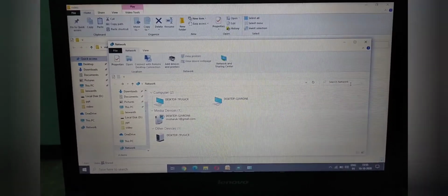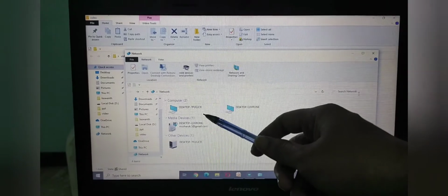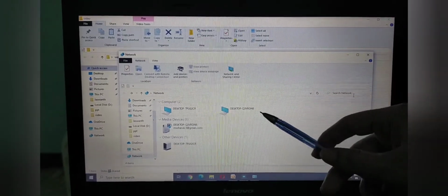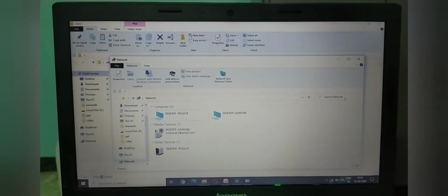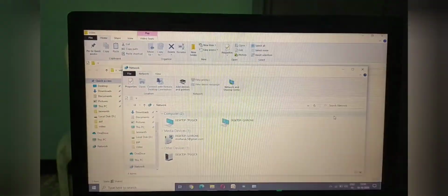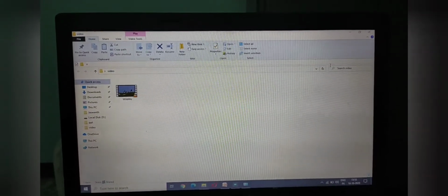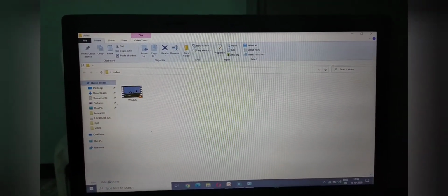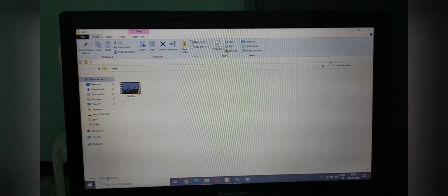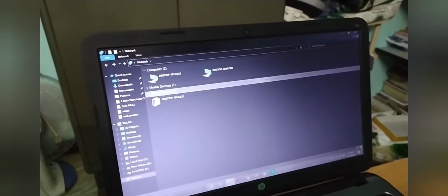As we said, we have created a network, and let's see the network we have created. This is the server PC and this one is the receiver PC, as you can see here in the network window of the PC. This is the video that we are going to transmit to the receiver PC. Now let's come to the receiver section of the network.